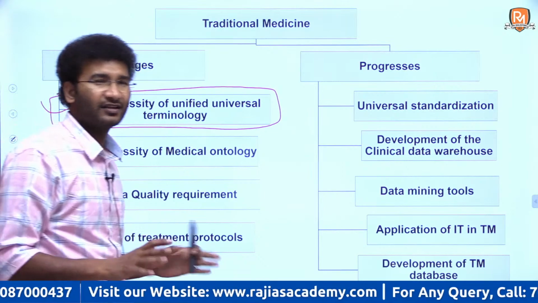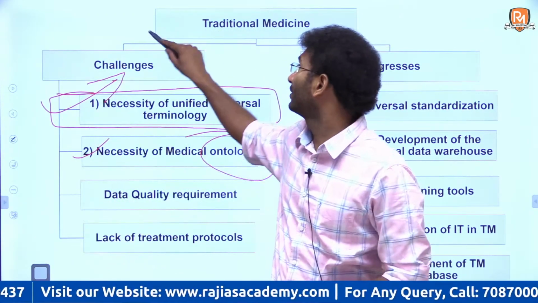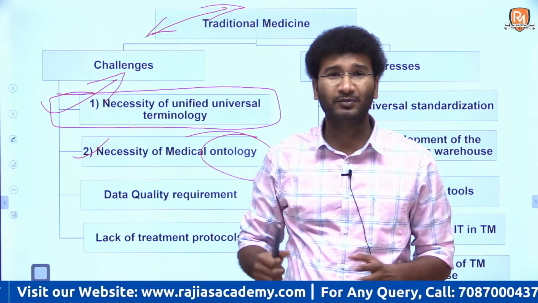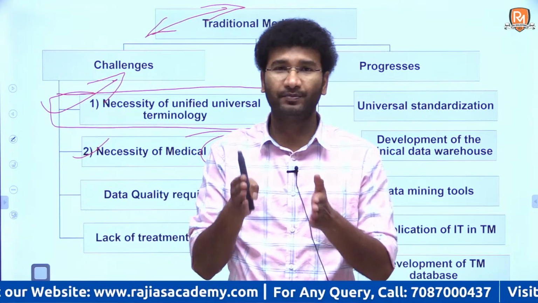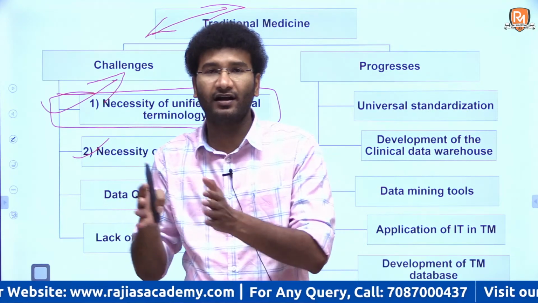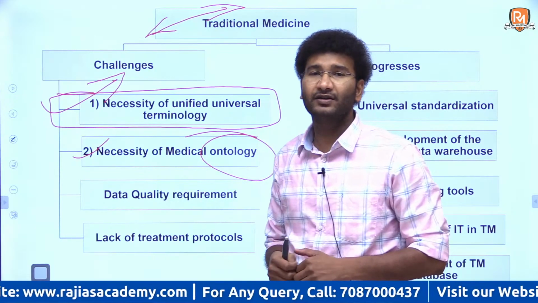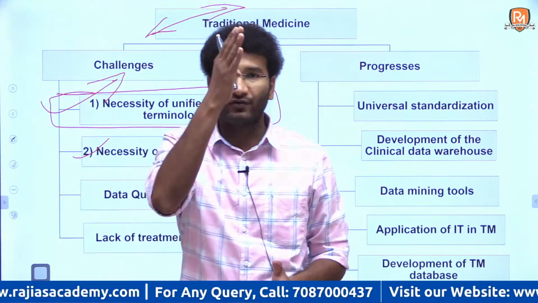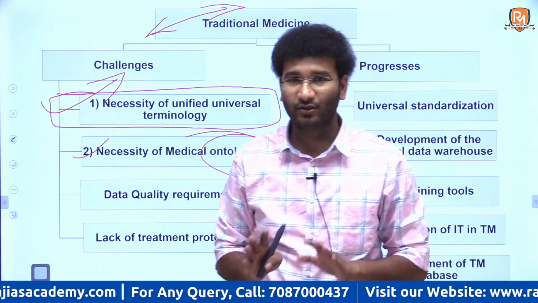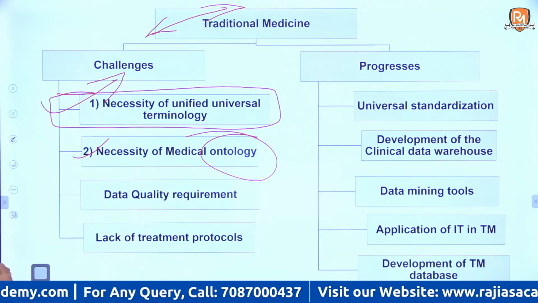Medical ontology is nothing but, see, for example, this is a traditional medicine. Traditional medicine में काफी सारे चीजें हैं. So if one has to break it down into bits and pieces and understand the streamlining, ontology comes into the picture. That means there is a big component, and you have to streamline this component. That is called ontology. The next challenge is the data quality requirement.